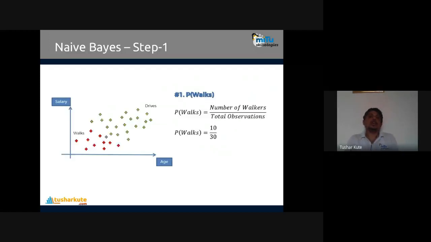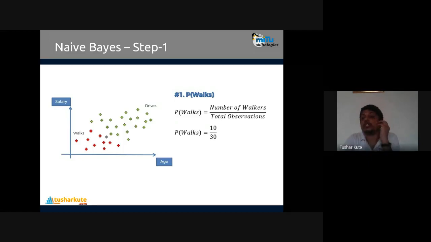Yes, let's continue. So step number 1, the first thing we calculate is the prior probability. Prior probability, for which class you are calculating this probability. So what is the probability of walker? How many walkers are there? Total, sorry, 30 observations are there.